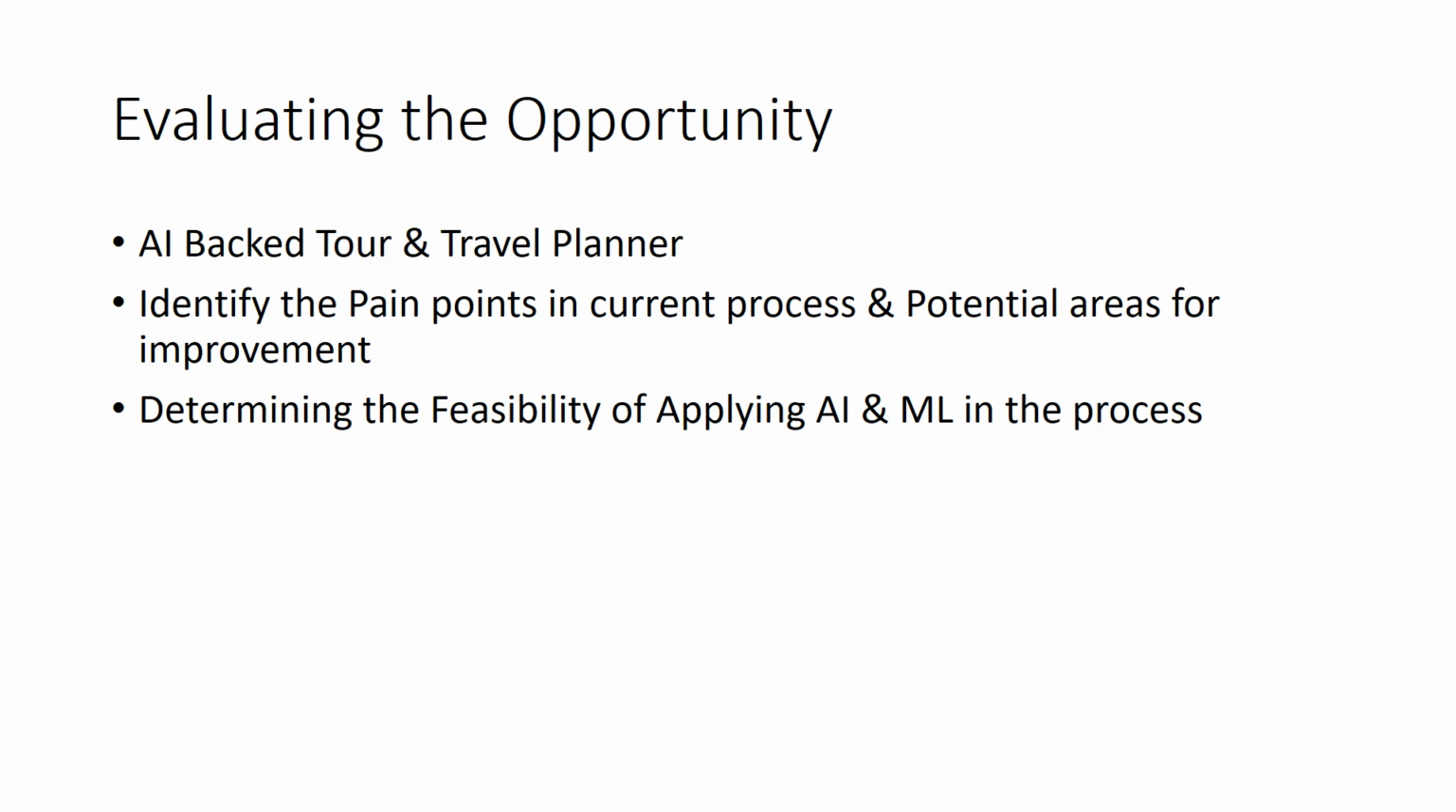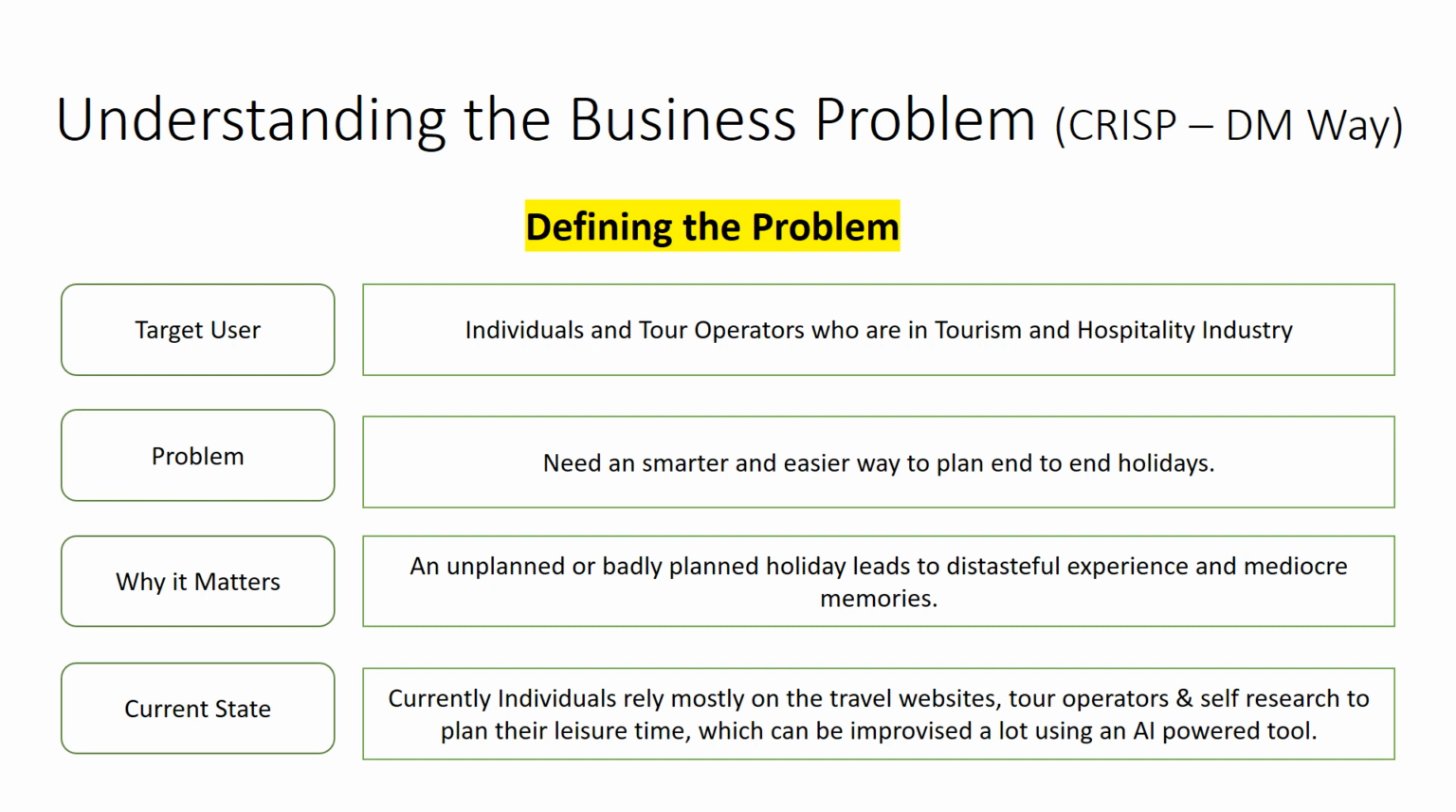The opportunity that we are going to evaluate is an AI-backed tour and travel planner. We need to identify the pain points in the current process and potential areas for improvement. We'll further determine the feasibility of applying AI/ML in this process. So let's understand the business problem the CRISP-DM way.